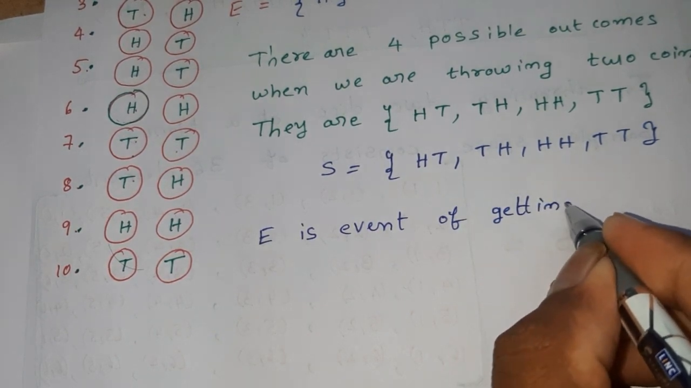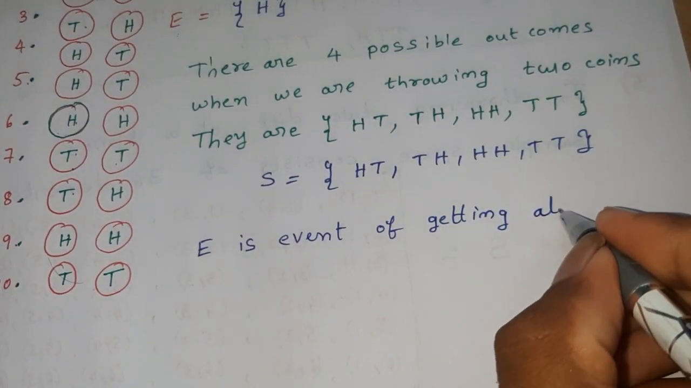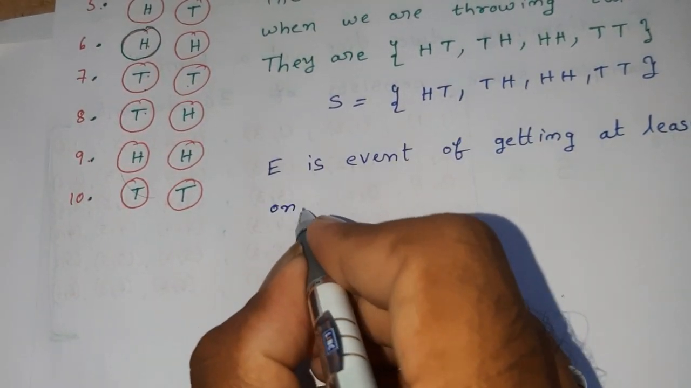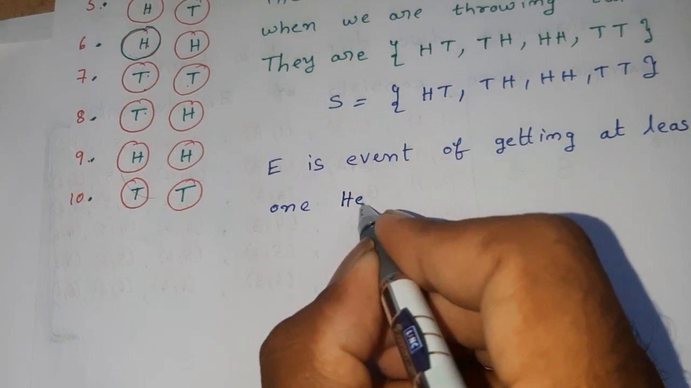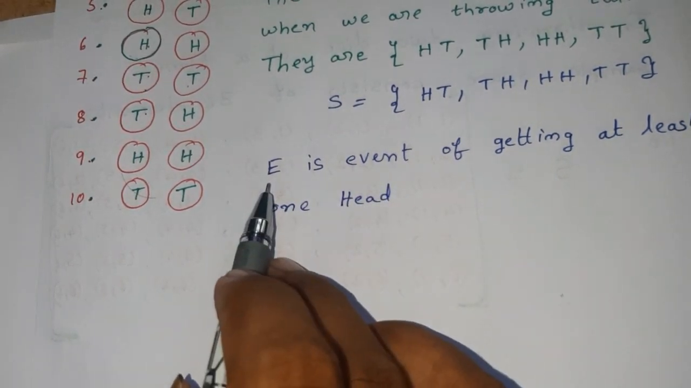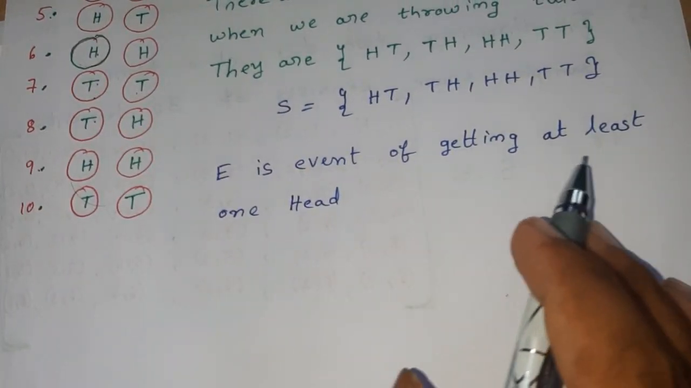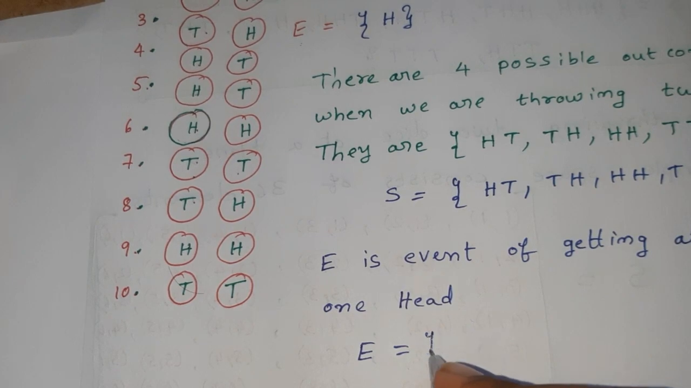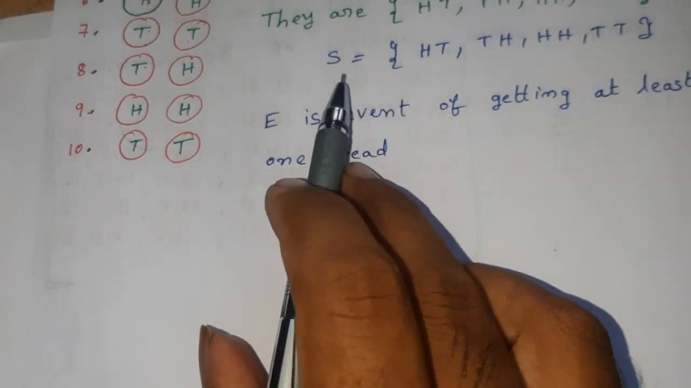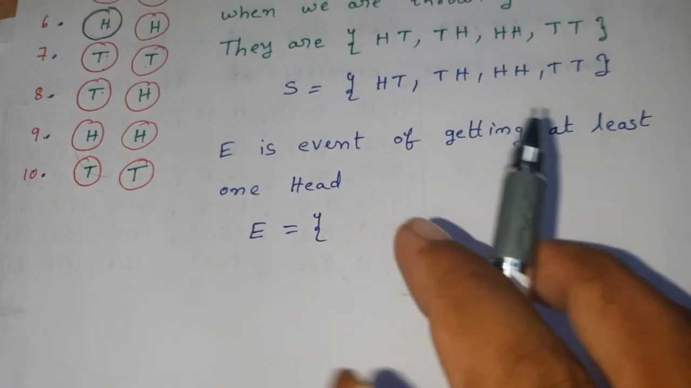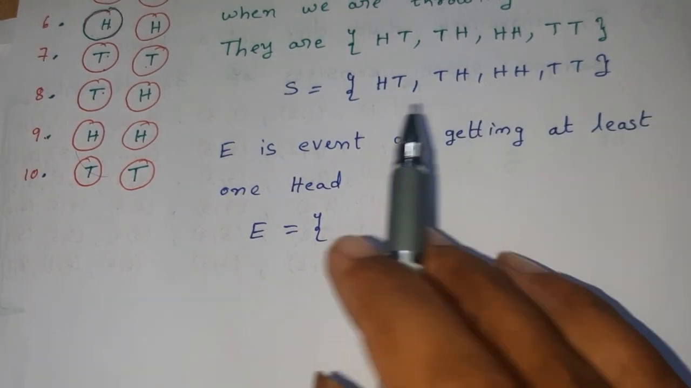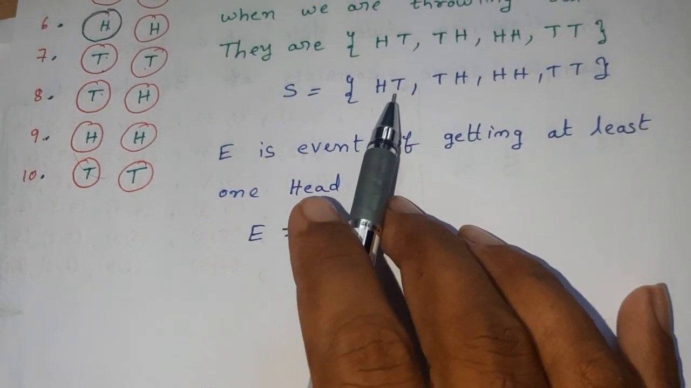An event E is an event of getting at least one head. Here event capital E is defined as getting at least one head. Then what are the elements in E when we are throwing 2 coins? Actually E is a subset of the sample space. Now we have to pick up the elements in the sample space having at least one head. For example, here there is one head.